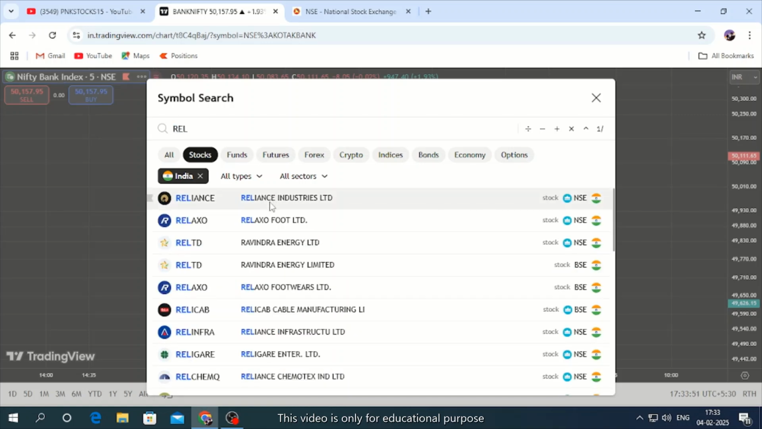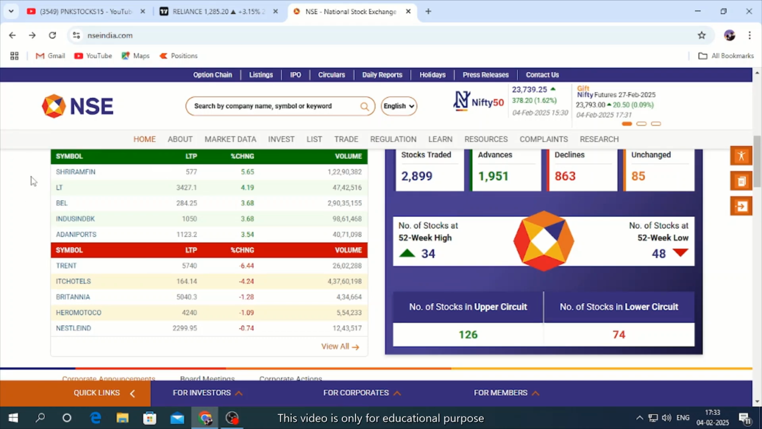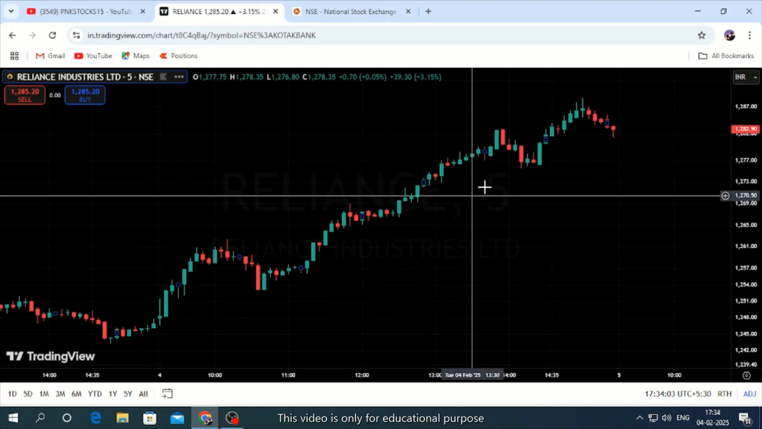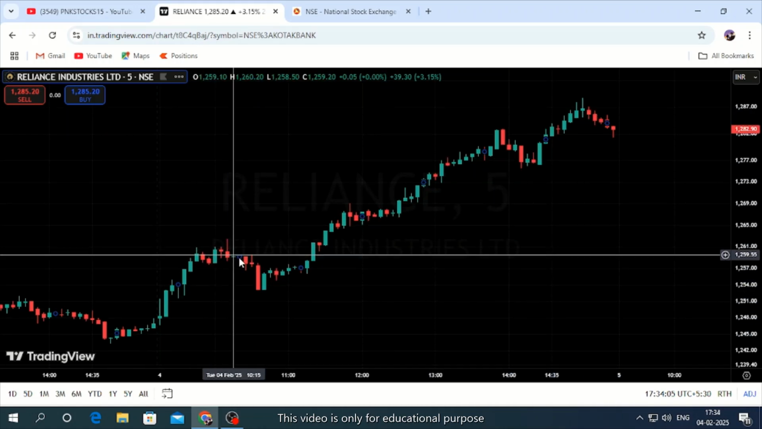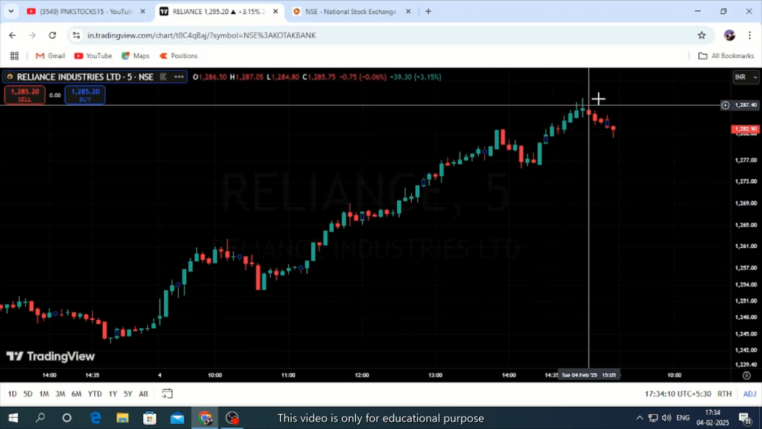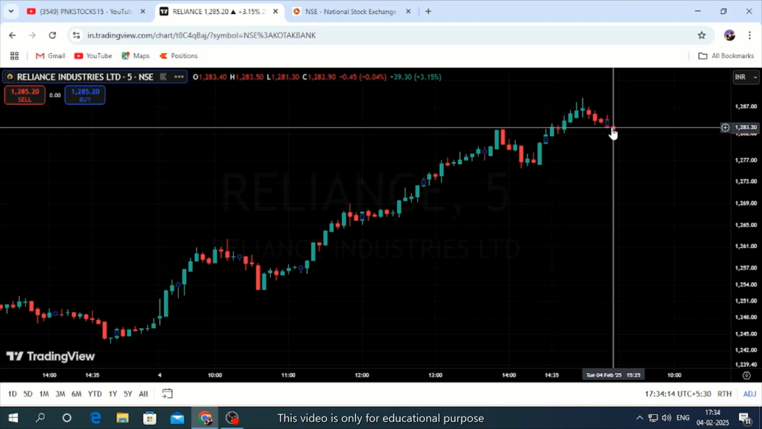Reliance Industries, or else we can pick the stock from this top one. So we have not picked from this, but Reliance Industries has done very well. If a stock is moving like this and you buy here, the price will come down. If you buy here, the price is coming down. Where to buy is more important.